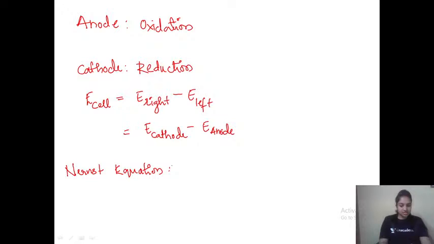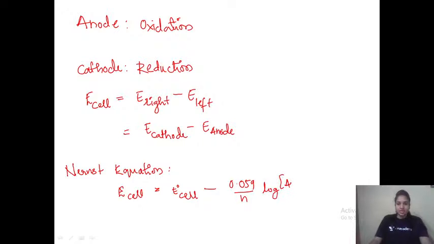The Nernst equation is used to calculate the potential of a cell, and the formula is E cell is equal to E naught cell minus 0.059 upon n log of the concentration of the species at the anode upon the concentration of the species at the cathode.